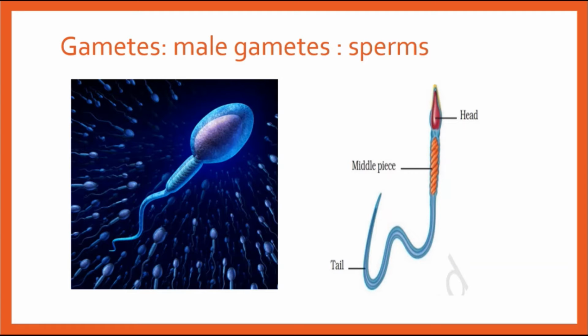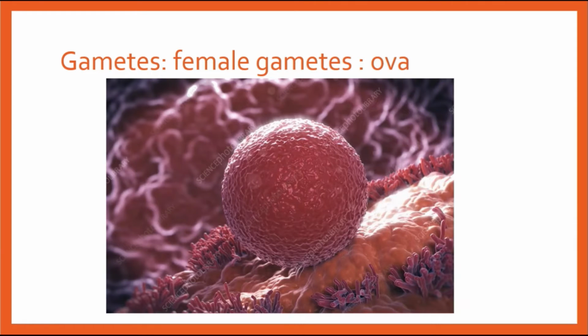So what are female gametes? Female gametes are known as ova. You should remember that every month only one ovum is released.